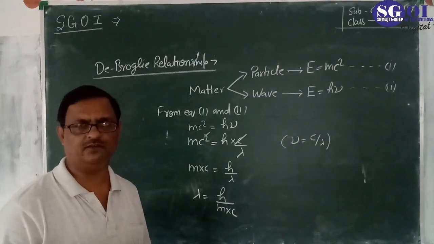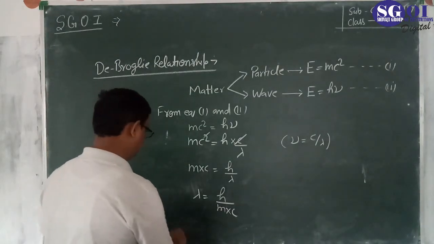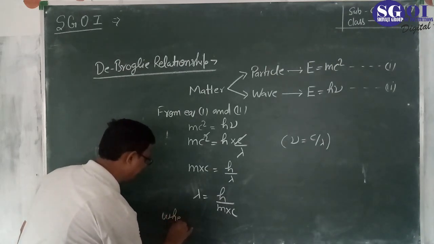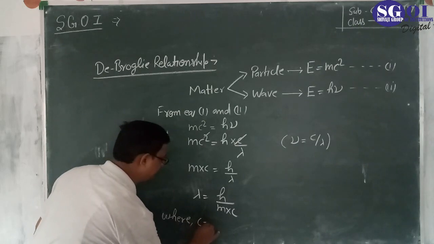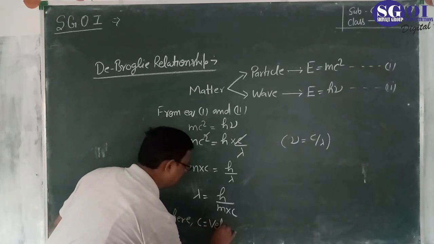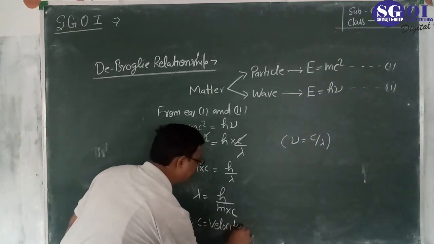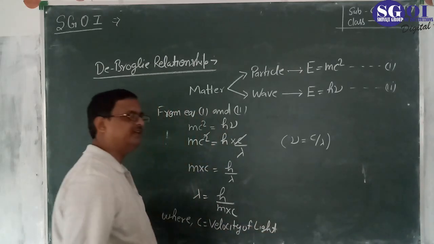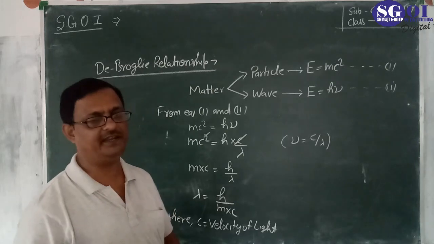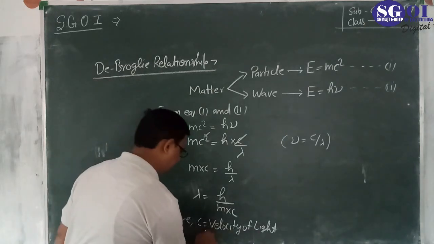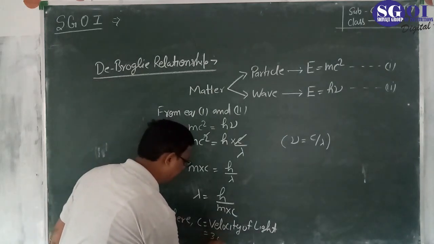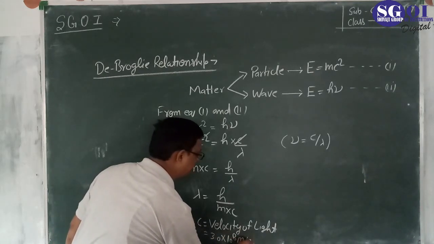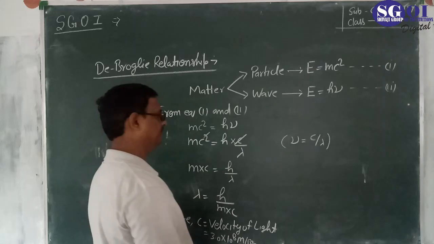Here c is the velocity of light. The value of the velocity of light is 3.0 into 10 to the power 8 meter per second. Write it down: 3.0 into 10 to the power 8 meter per second.